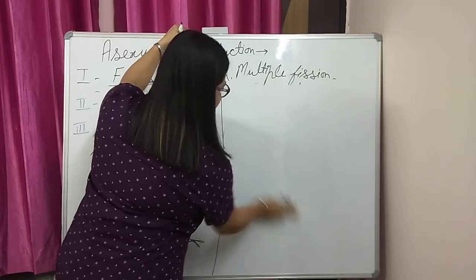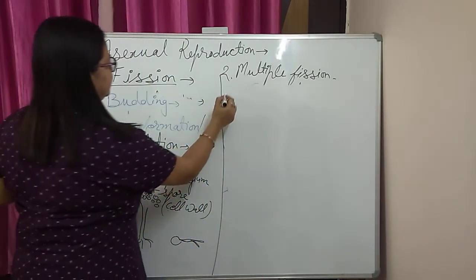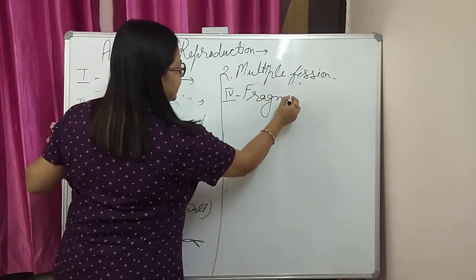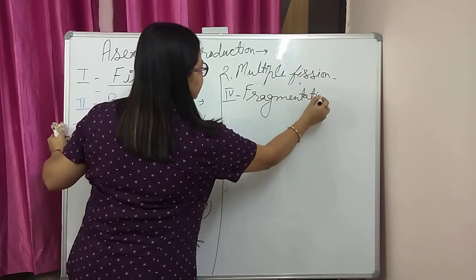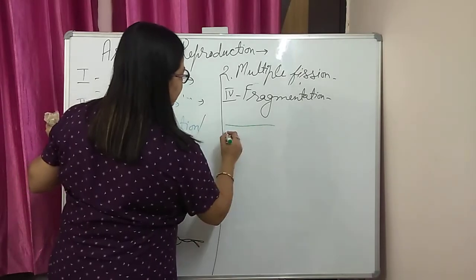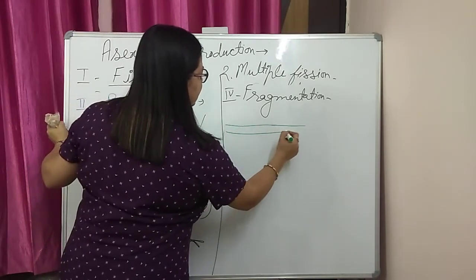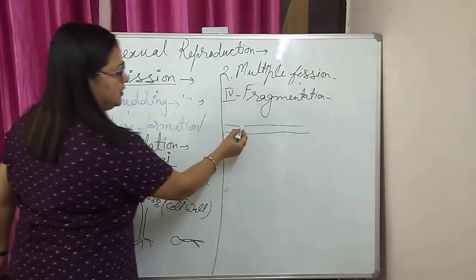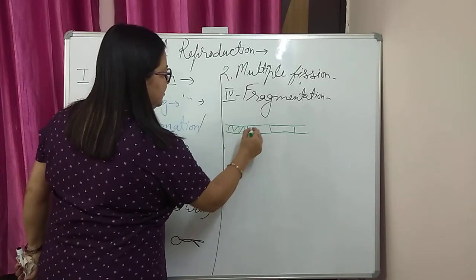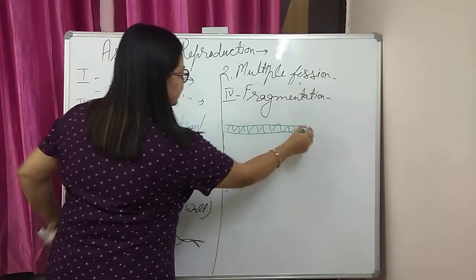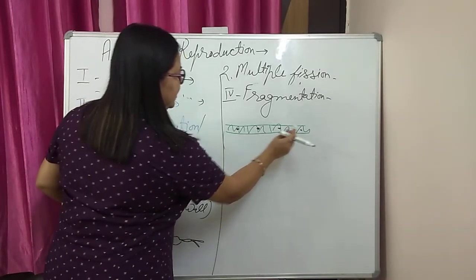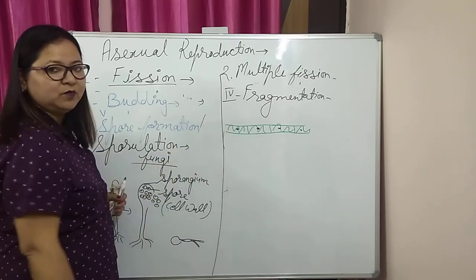Fragmentation, the best example is Spirogyra. In case of Spirogyra, it is an alga. The body design is very simple. It is a multicellular organism, and the cells are arranged one after another and make the organism. It is eukaryotic, so it has a well-defined nucleus. As it is a plant, it has chloroplast.